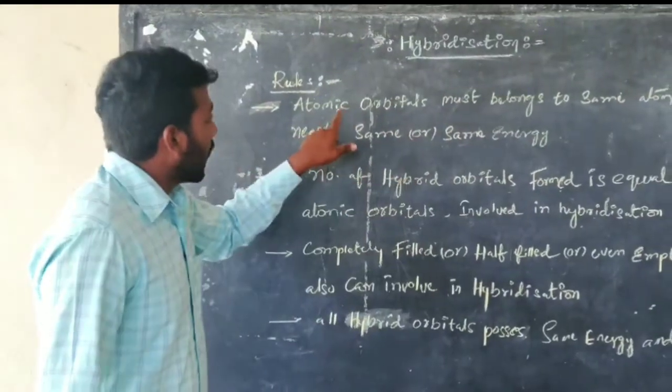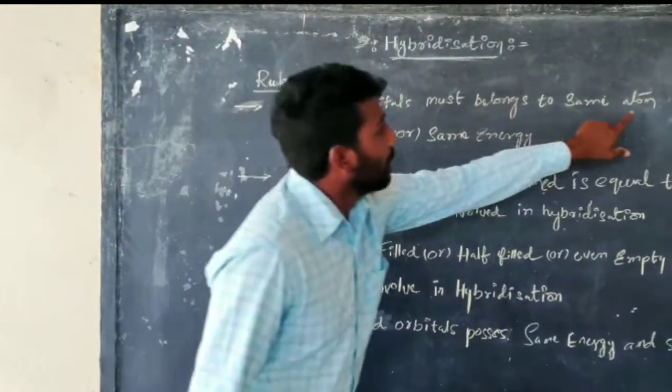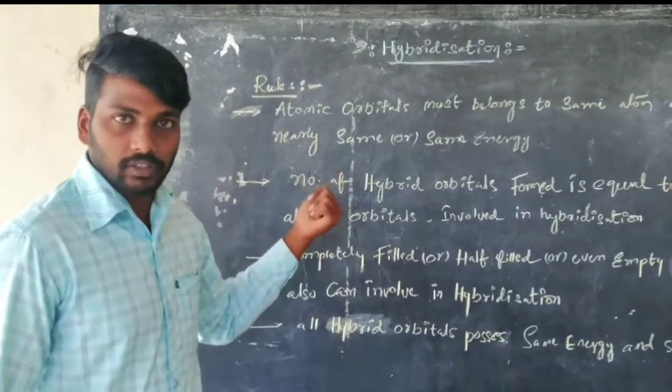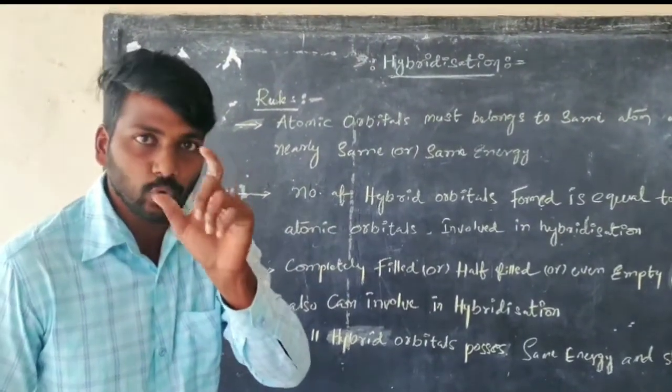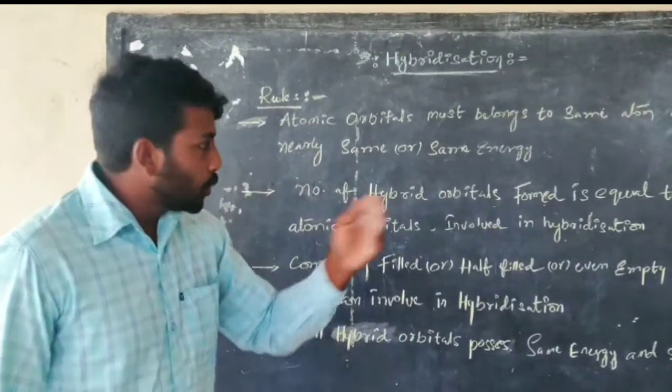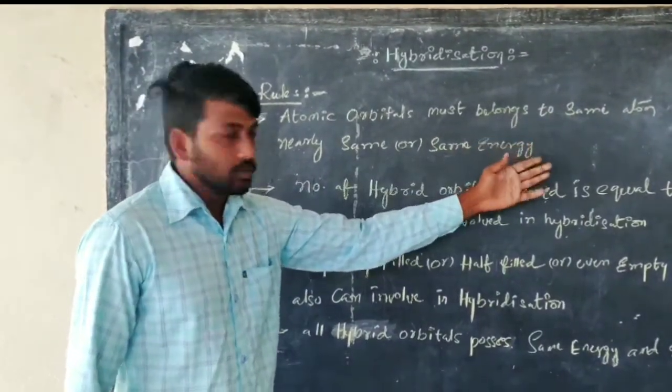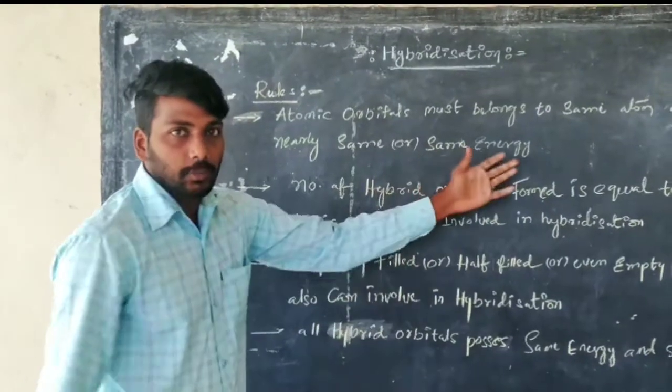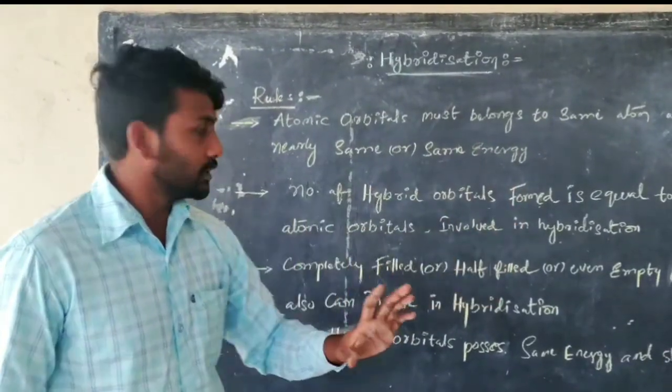So the atomic orbitals must belong to the same atom. The p orbitals mix with the s orbital at the same energy.